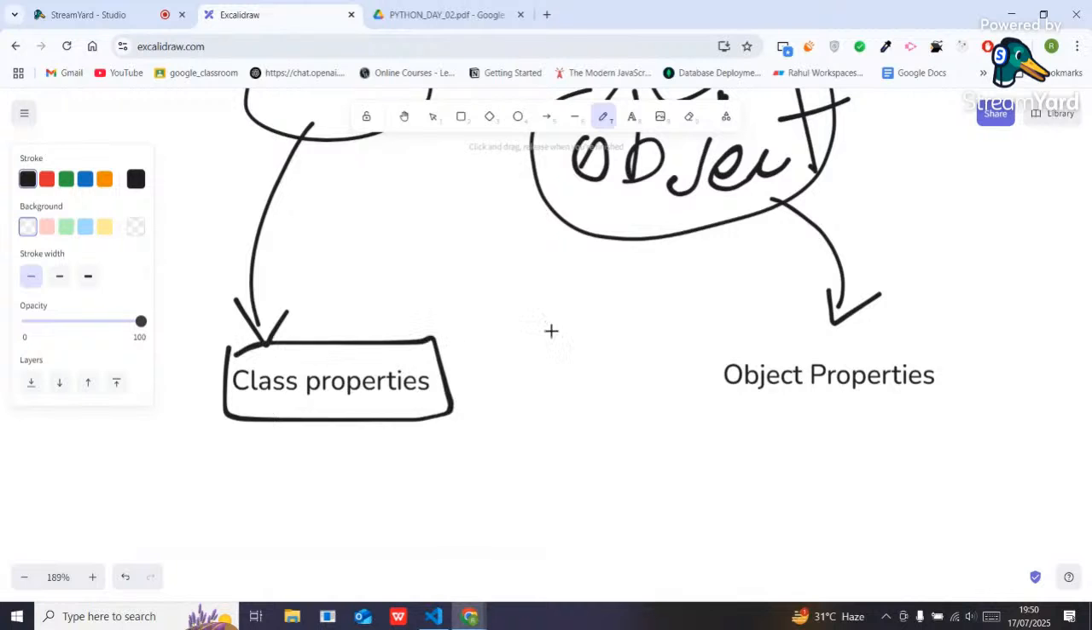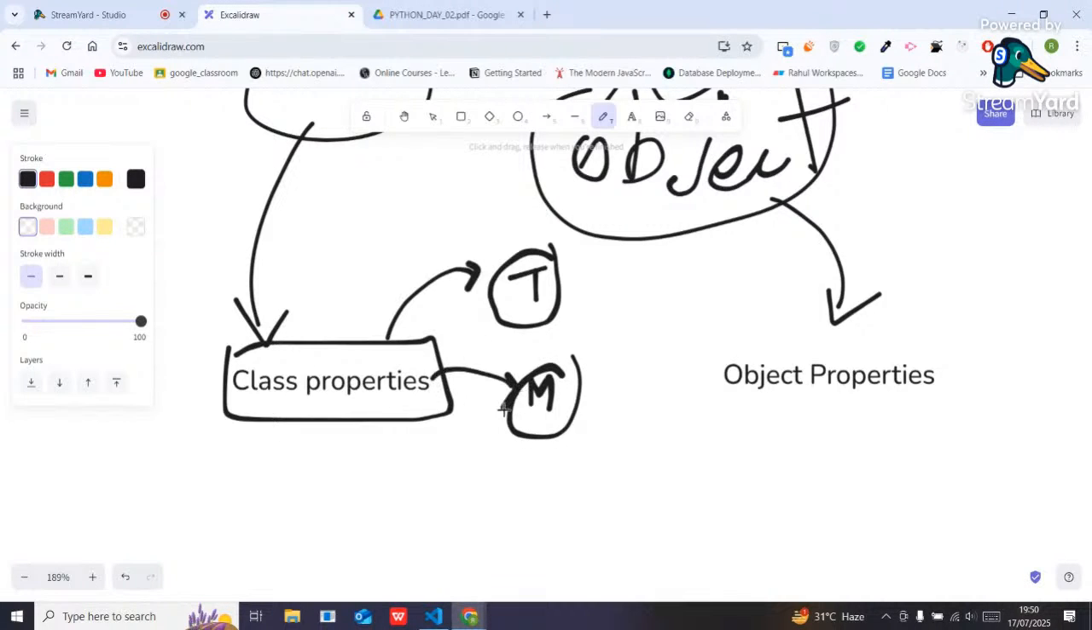Now some things will be different. The properties inside a class will be similar for each and every object. Suppose here is my Tata car, right? Using that class, whatever properties are there will be the same inside this Tata. Suppose I have created another car called Mahindra, so the same properties will be there. Suppose I have created another car called Suzuki.